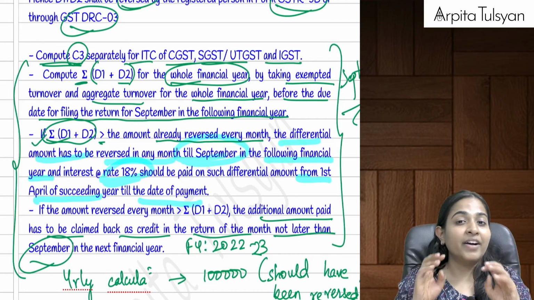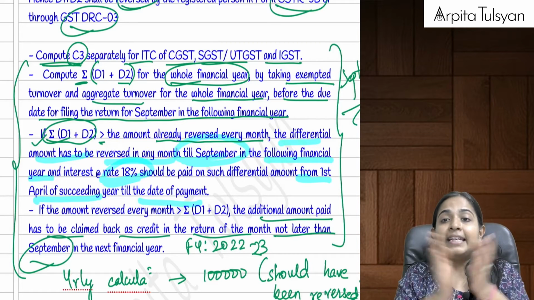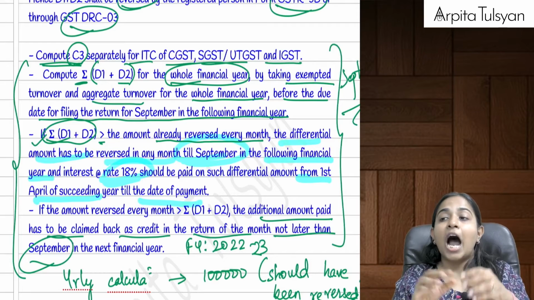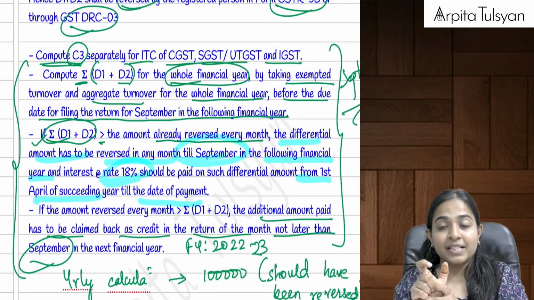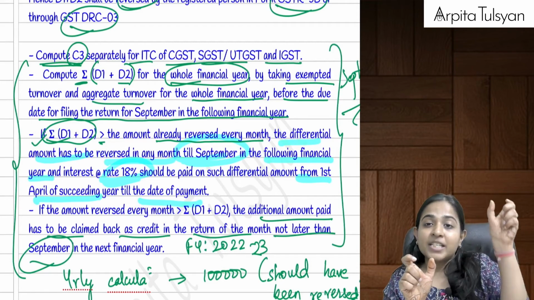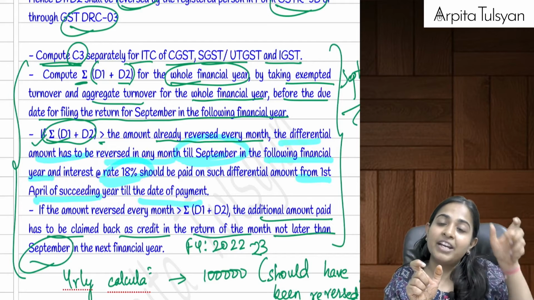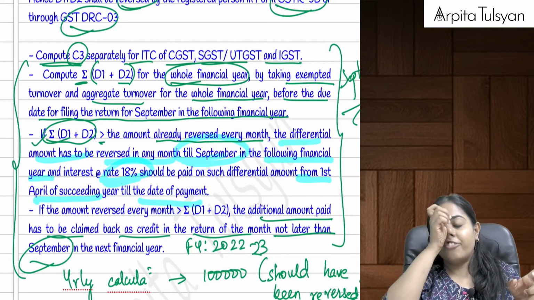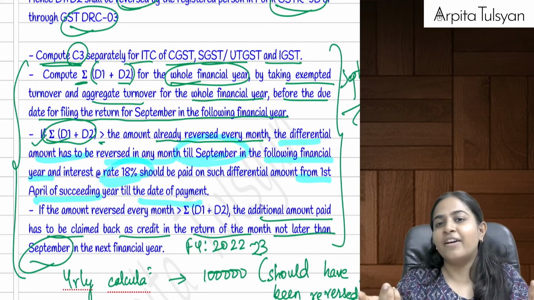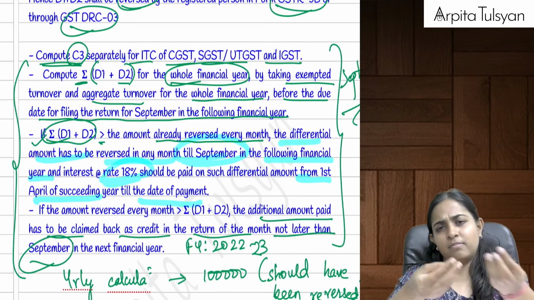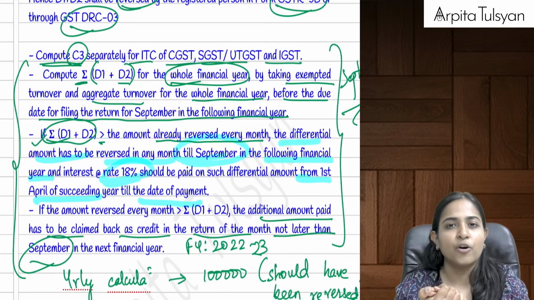Calculate D1 and D2 for the entire year. Now see how much amount is actually reversible for the entire year and how much amount had you already reversed in every tax period. If you have reversed more, then well and good, government says okay, no problem. Take the credit of the excess.